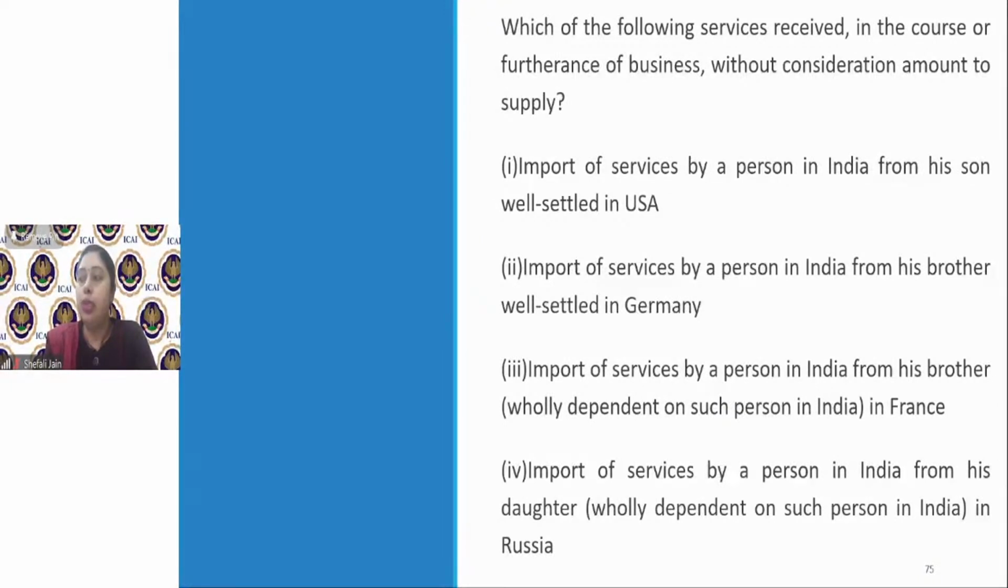Yes, so Rituraj is saying it is a supply, and Tanishka is also saying it is a supply. Akif is saying it's not a supply. I'm expecting more answers. If a person is importing services from his son who is well settled in USA, but he has not charged any consideration, and these services are received in course of furtherance of business, whether they will be included in para 4 of schedule 1 or not. I have given you enough hint that we have to consider para 4 of schedule 1. We have just discussed it in detail.